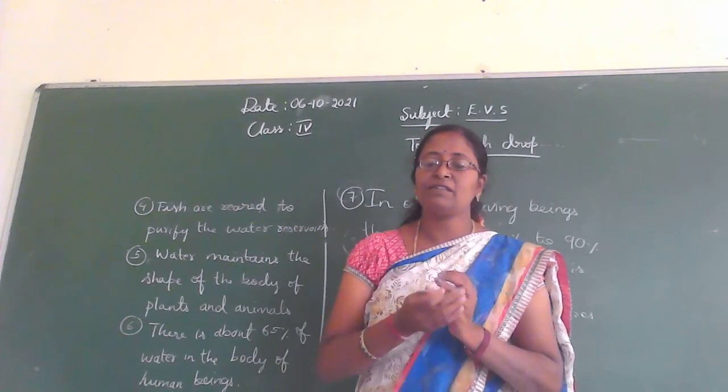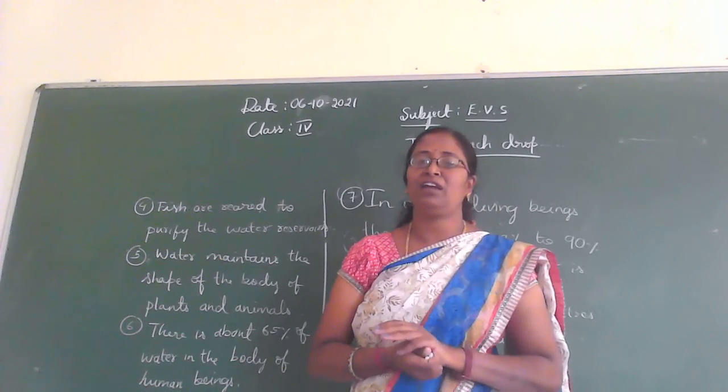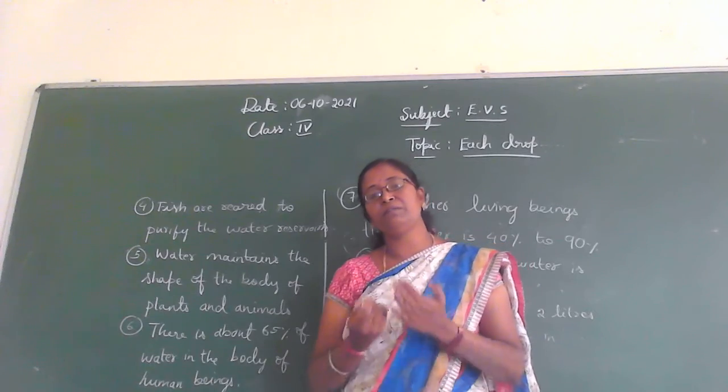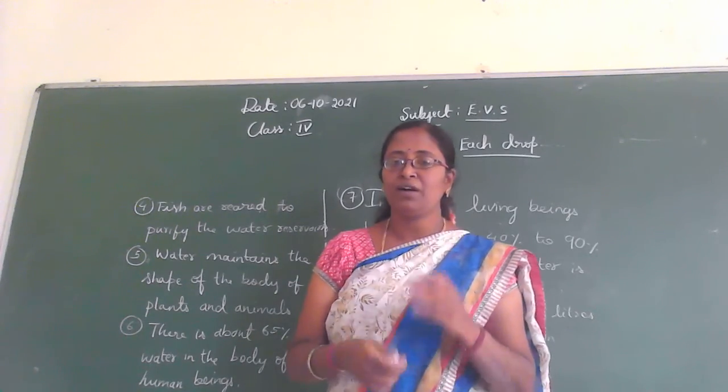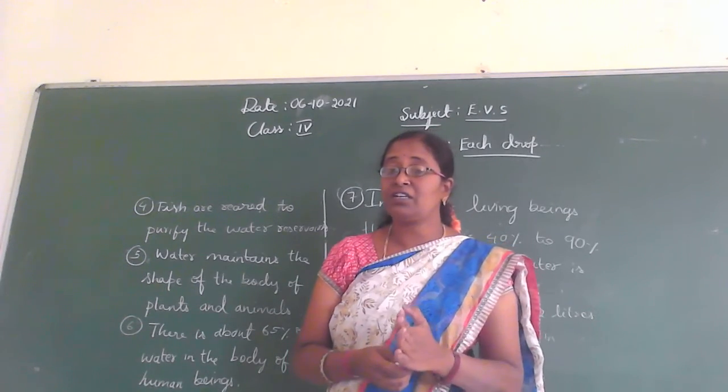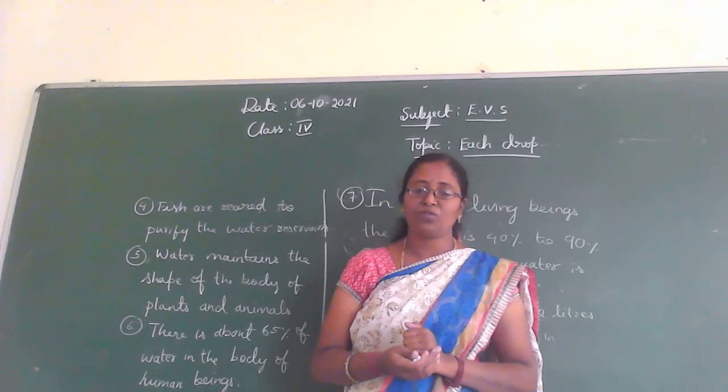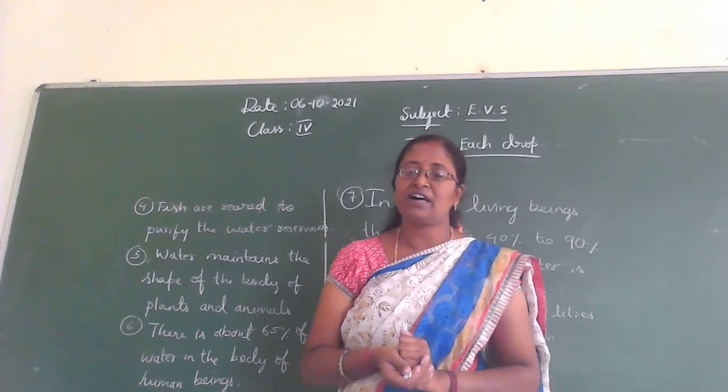It receives the highest rainfall in India. So the place in India that receives the most rain is Mawsynram. In which state is it? In Assam. So Mawsynram is a place in Assam state.